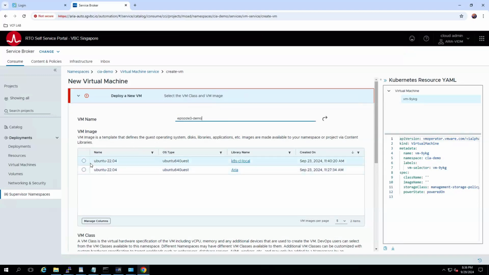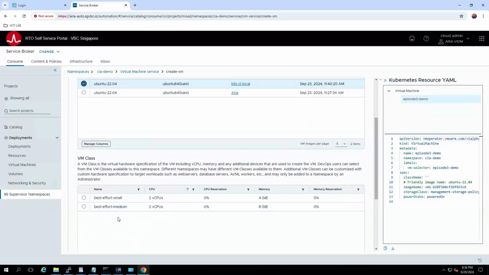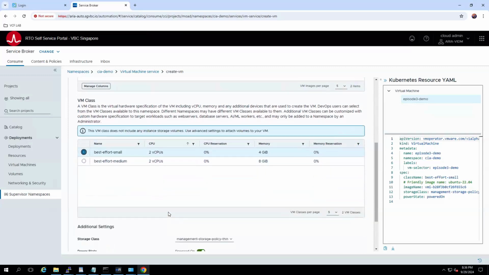Right. Now you can see these are a couple of images. Those are coming from the content library. One I have created for Arya, and one is for Kubernetes local. So I can use any one of them as long as they're compliant. So I choose one of the images. Over here, the t-shirt sizes that I need to select: small or medium. Small is 2 CPUs and 4 GB RAM. Medium is 8 CPUs and 8 GB RAM. So I select small just for this demo.